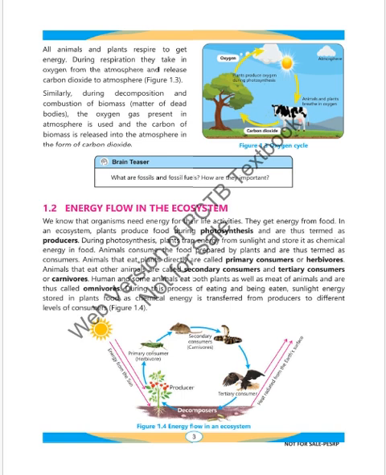Animals consume the food prepared by plants and thus are termed consumers. Animals that eat plants directly are called primary consumers or herbivores. Animals that eat other animals are called secondary consumers and tertiary consumers or carnivores.